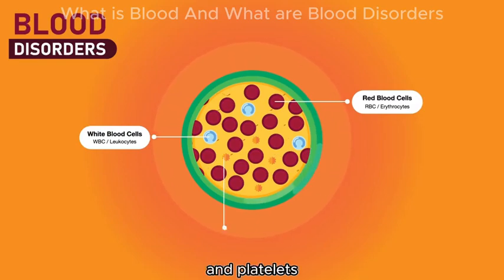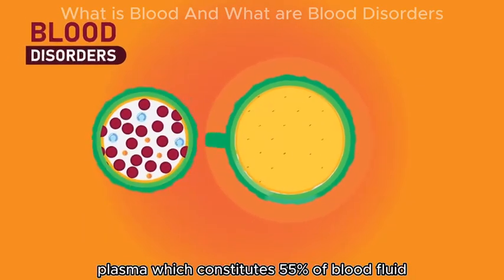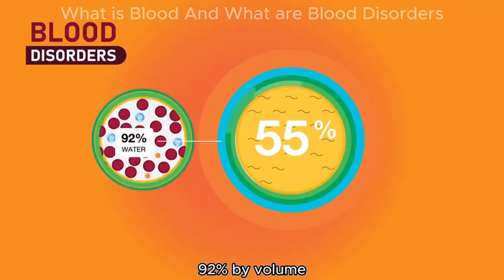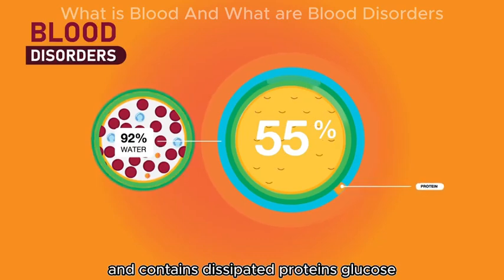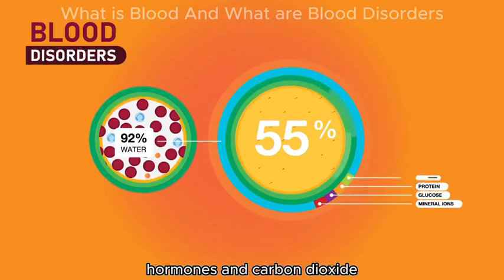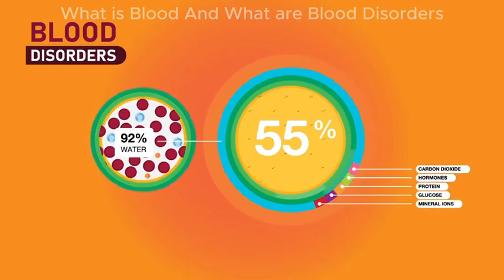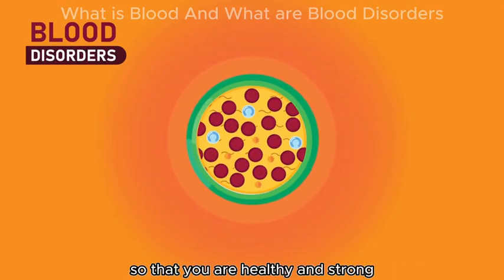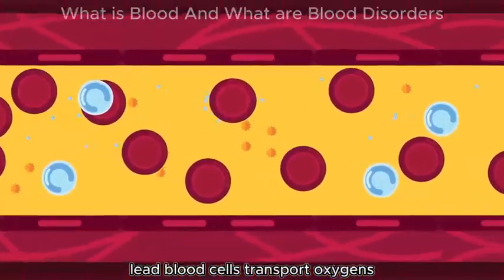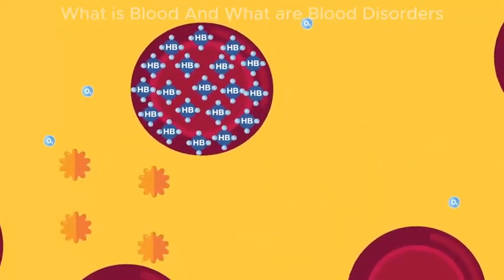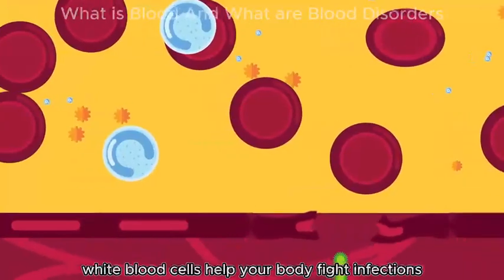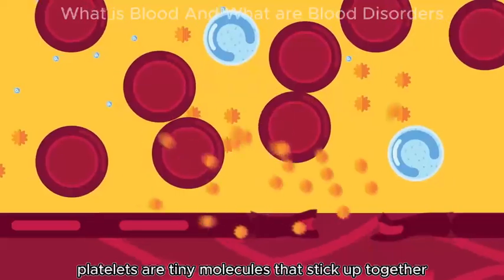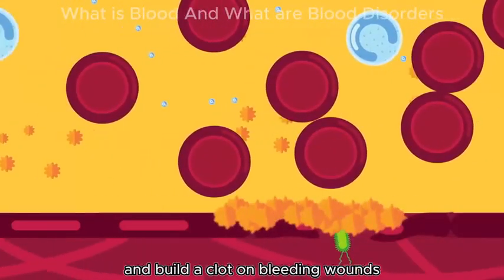leukocytes, and platelets. Plasma, which constitutes 55% of blood fluid, is mostly water, 92% by volume, and contains dissipated proteins, glucose, mineral ions, hormones, and carbon dioxide. All the blood cell families work together and maintain your body so that you are healthy and strong. Red blood cells transport oxygen to your body's organs and tissues. White blood cells help your body fight infections. Platelets are tiny molecules that stick together and build a clot on bleeding wounds.